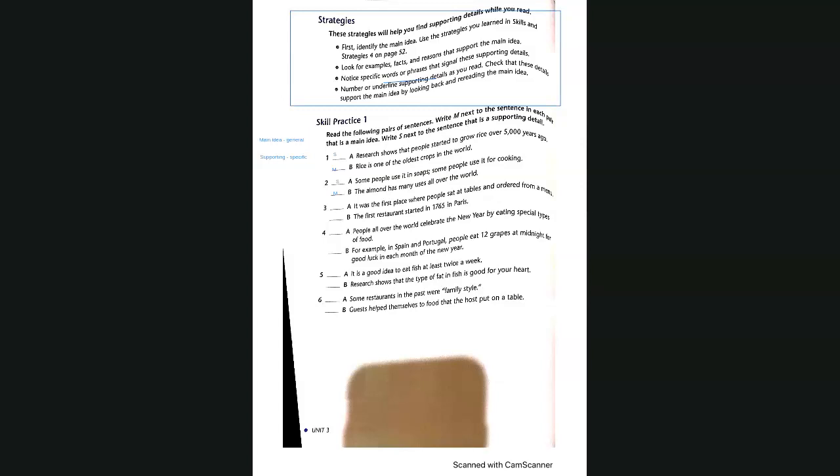I think this is general: the almond has many uses. So this is very general. It says there are many different ways we can use it. But in sentence A, it shows two different ways. Some people use it for soup. Some people use it for cooking. So these ones are more specific.